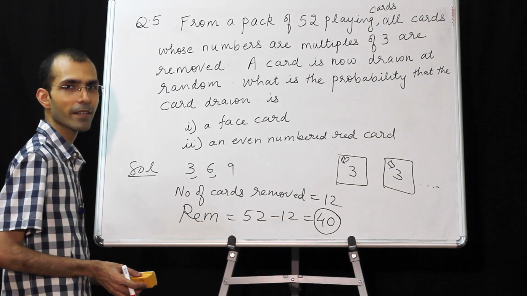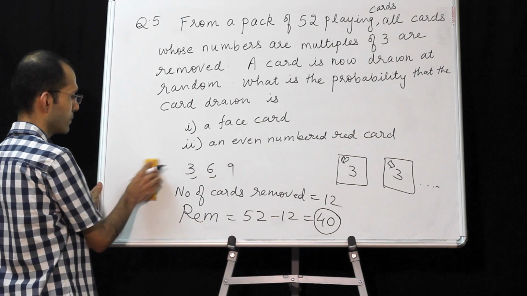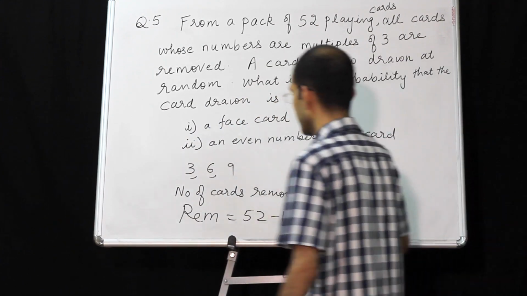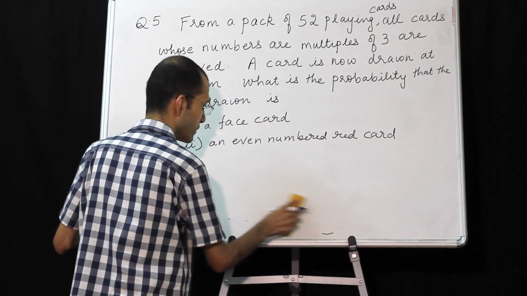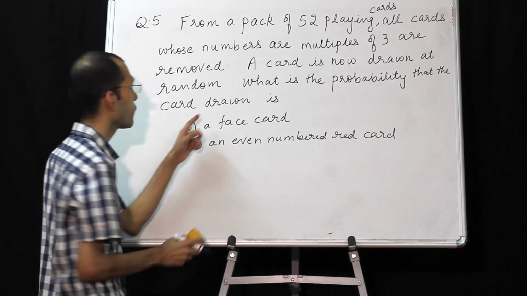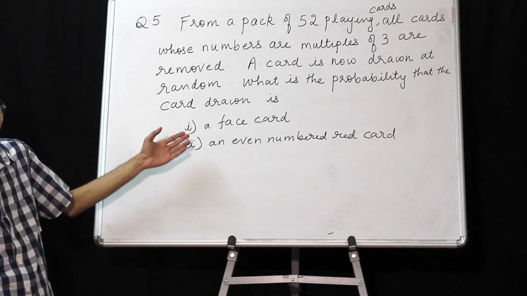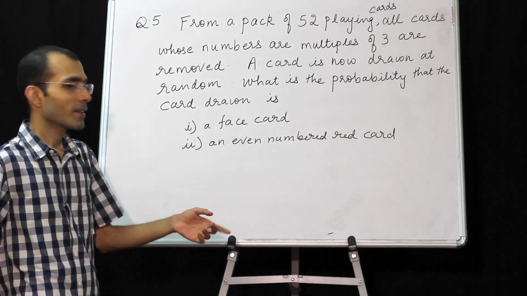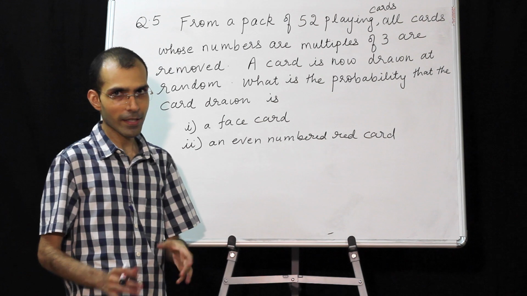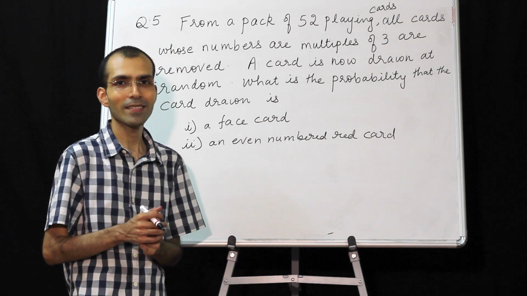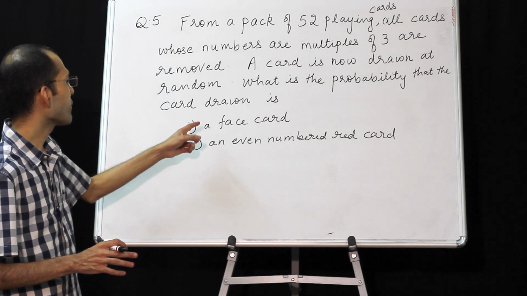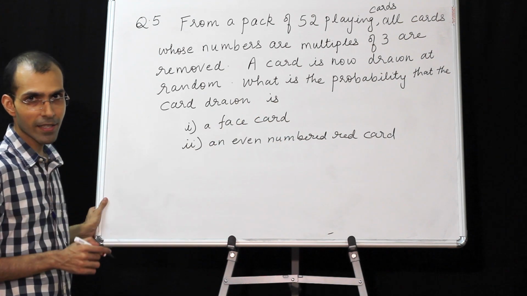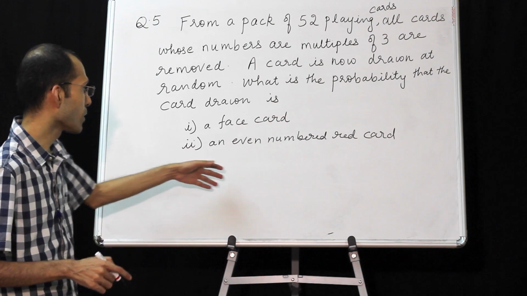You might have taken this down. Okay, now find the probability that it is a face card. Now mind you, certain cards are already removed. So the 3, 6, 9 numbered cards are removed. Removing the numbered cards does not affect the face cards. Face cards are still intact. How many face cards are there? 12. Now here we can't go on listing them down.